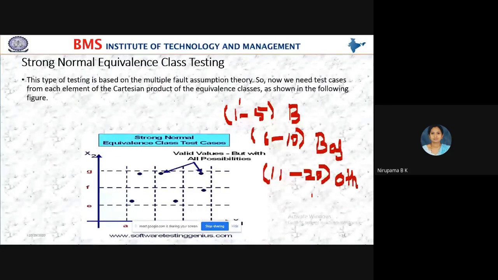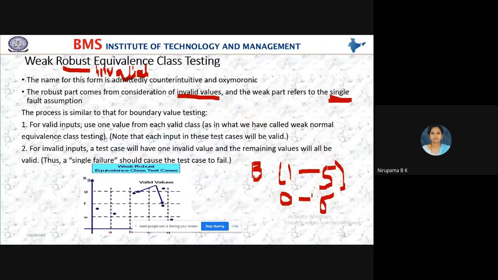I have given the serial number 6 for basmati rice. So in weak robust, we consider the invalid values, and we check only the single fault. Here we don't check multiple faults.